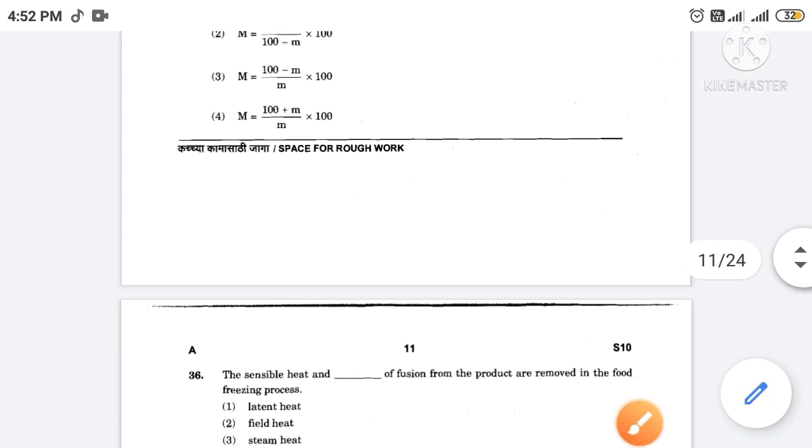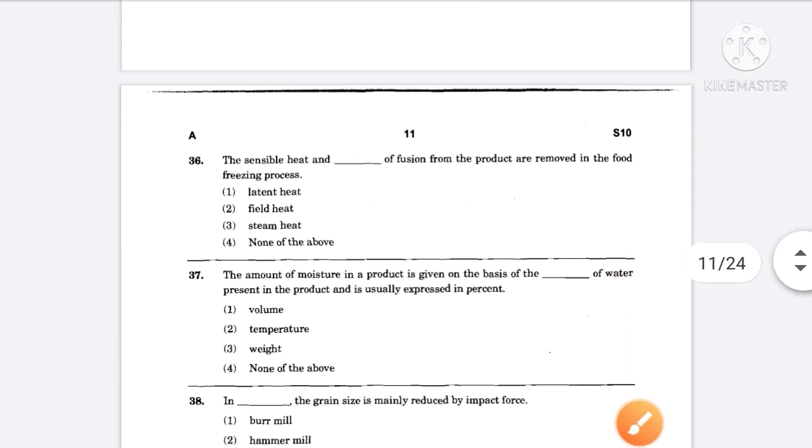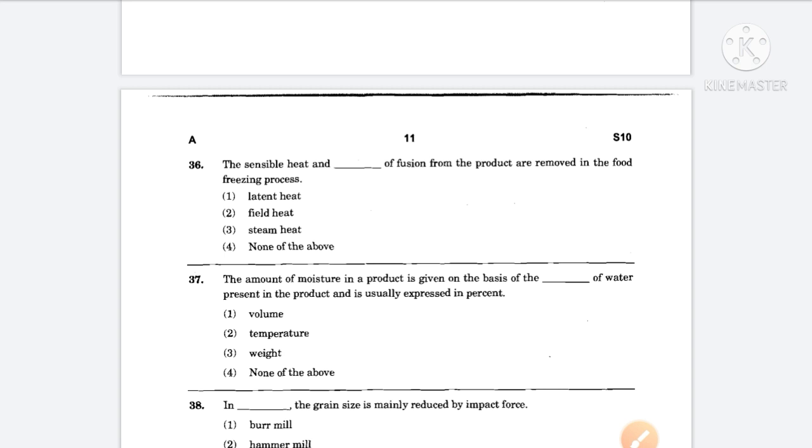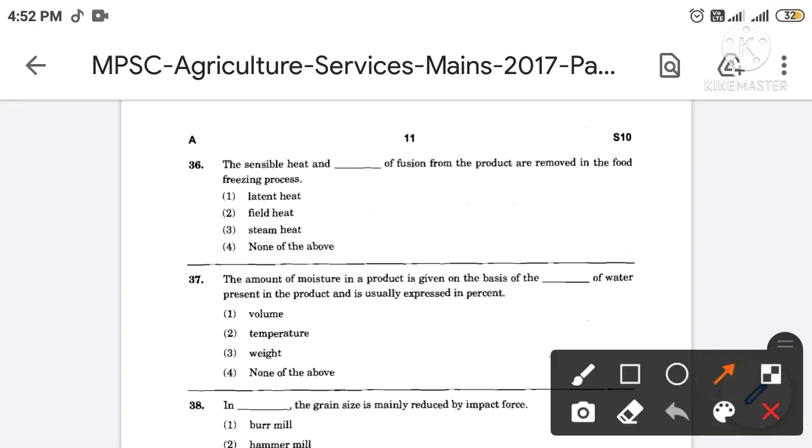Then next, the sensible heat and ____ of fusion from the product are removed in the food freezing process. The correct answer is option number 1. So the sensible heat and latent heat of fusion from the product are removed in the food freezing process.